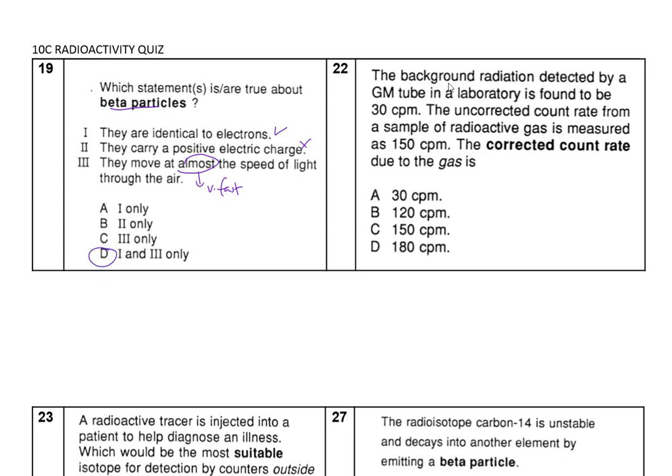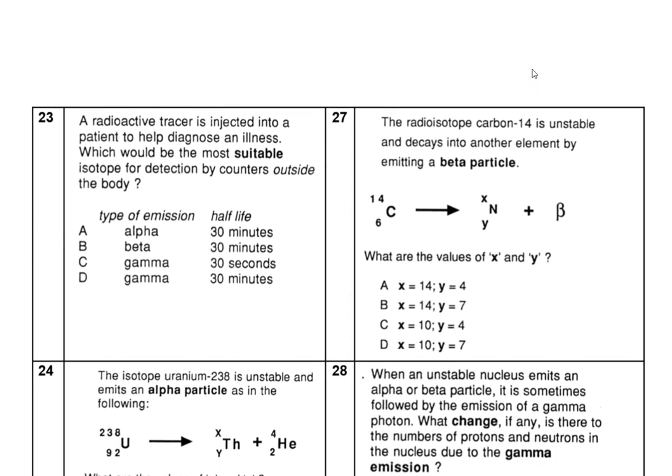Now, background radiation is detected, found to be this much. What is the corrected one? Again, this is going to be maths again. So what we have is, let's say we have background, we got the source, so we detect 550, okay, and then from the background we have this much. Therefore, it's going to be this. Take away this. Got 2. So the answer is B. Again, we'll use logic in this case, which is maths. Okay, if you got this wrong, you need to fix your maths.